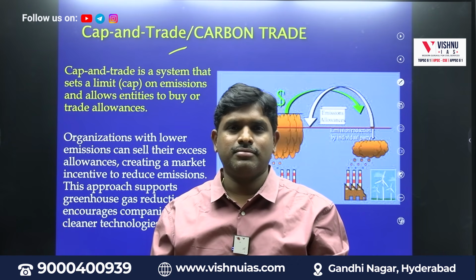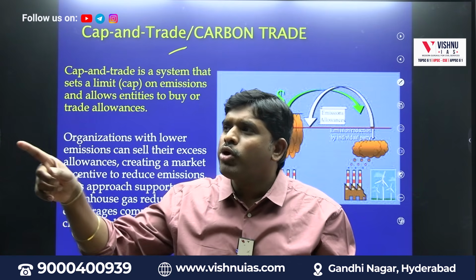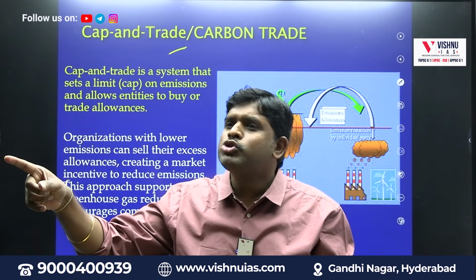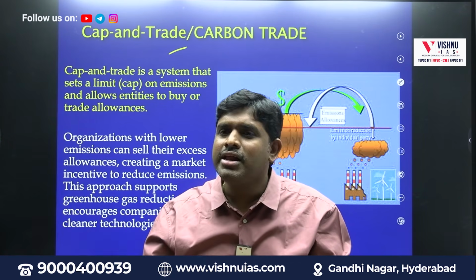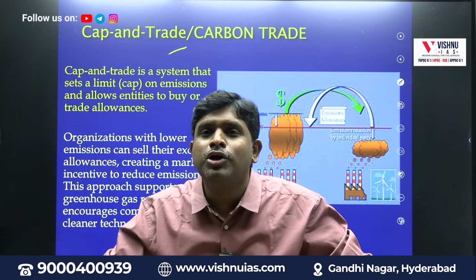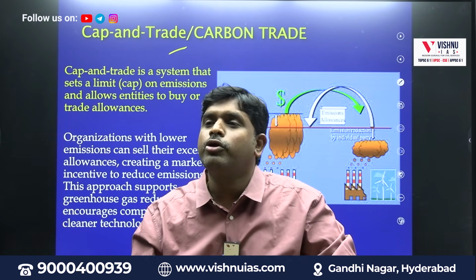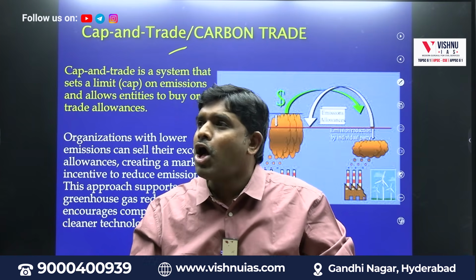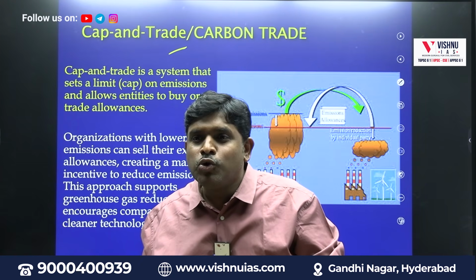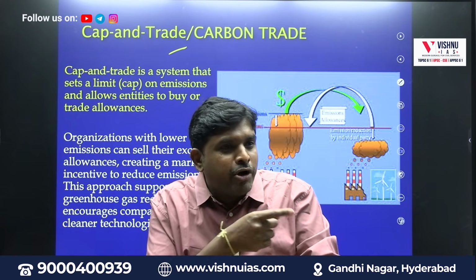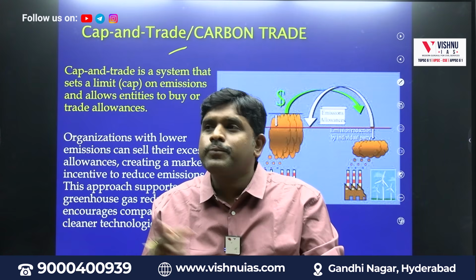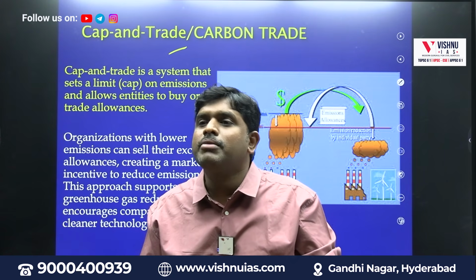You are allowed to emit 10 million tons, but you produced 8 million. That company produced 12 million tons. How much did it emit more? 2 million. How much did you produce less? 2 million. Then both can come to an agreement.